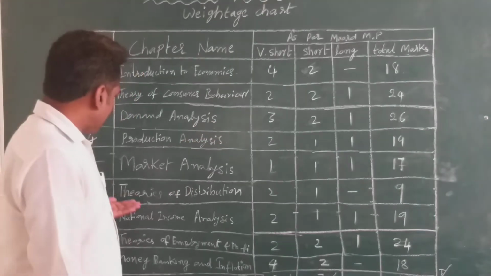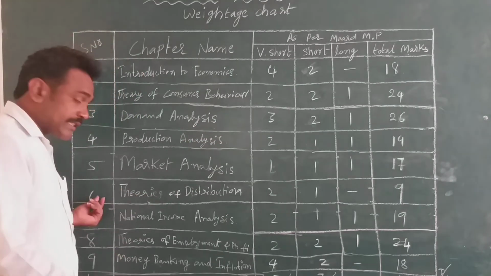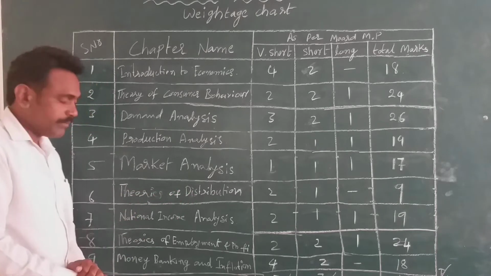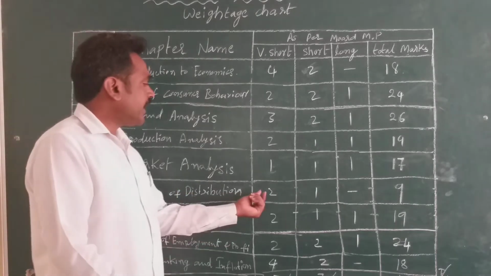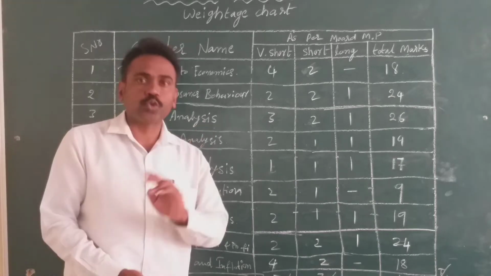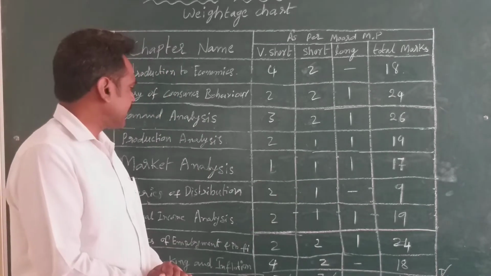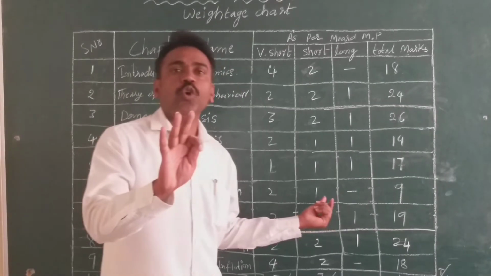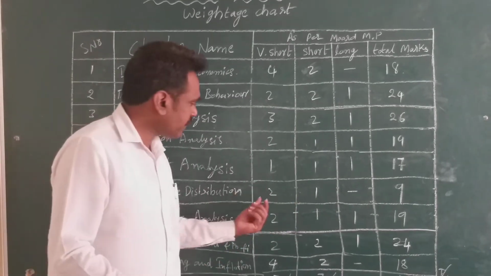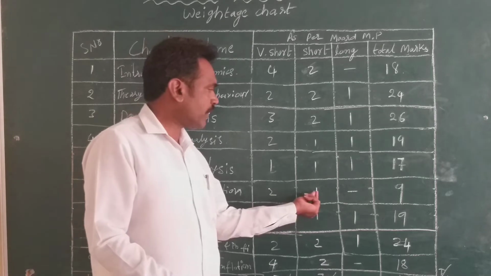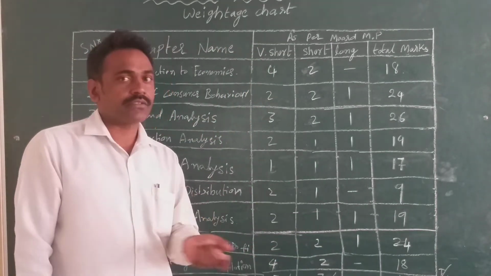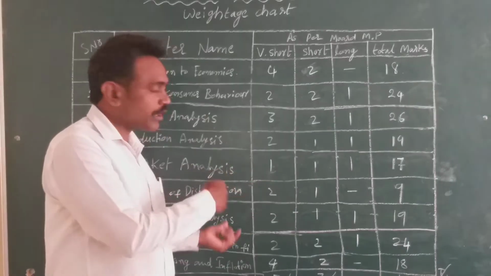After that, the 6th chapter, Theories of Distribution. In this chapter, there are 2 very short answers and 1 short answer, and there is no long answer. So 2 twos are 4 plus 5 is equal to 9. It is the very least weightage of this total chart.